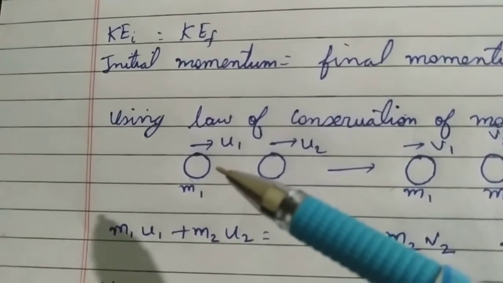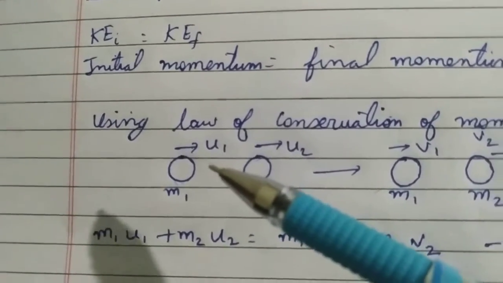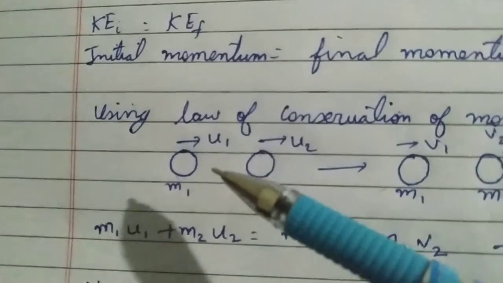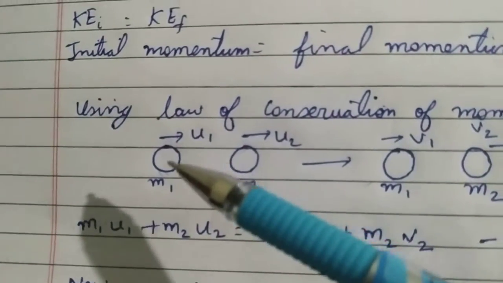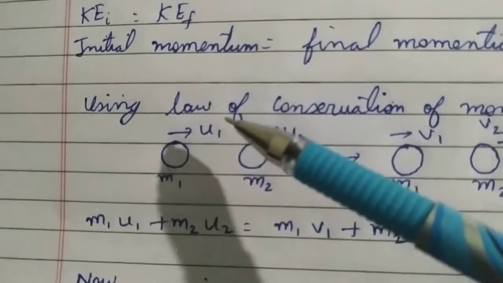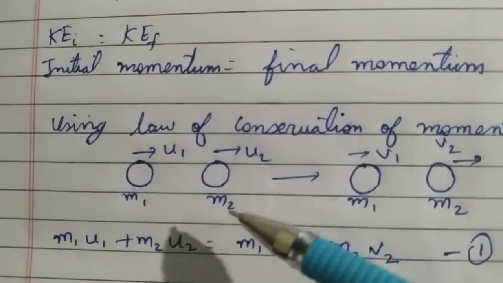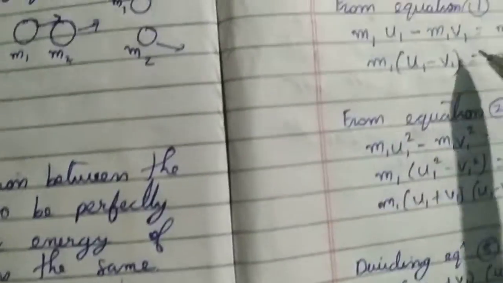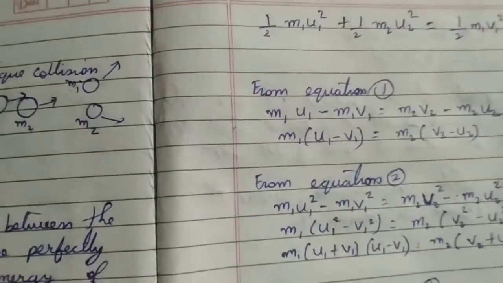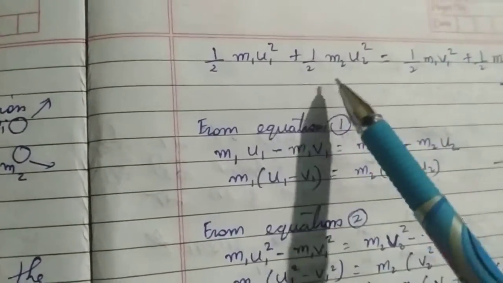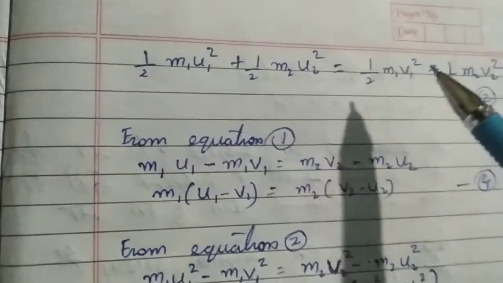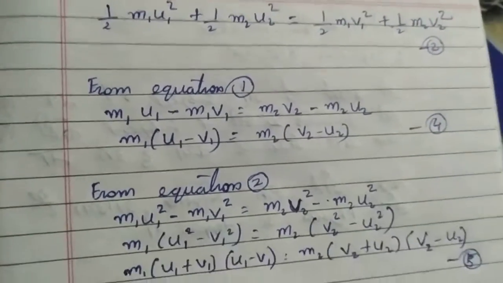Half into mass into velocity square. So what will be the kinetic energy of this first body? That is half m1 u1 square, and same, for m2, that will be half m2 u2 square. So I have written this and I have added these two kinetic energies, and what will be the kinetic energy of the separating bodies?